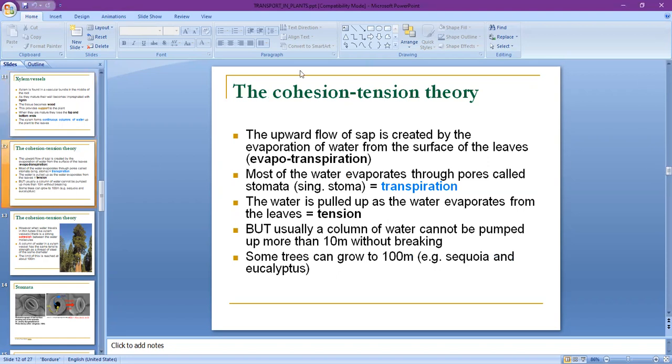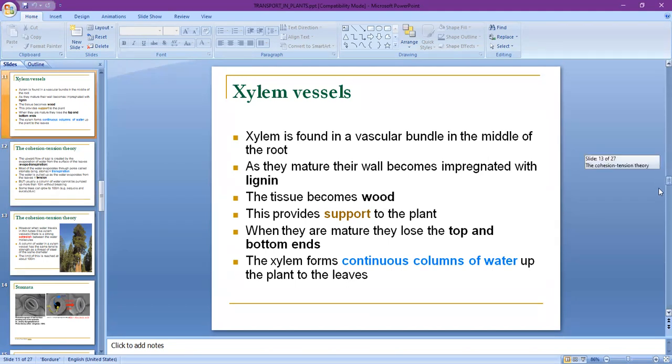So in the last topic, we discussed the transportation of water and minerals.